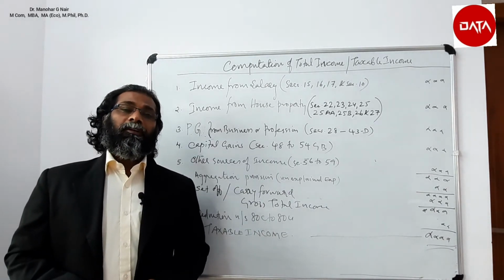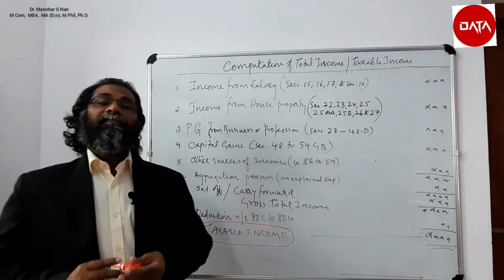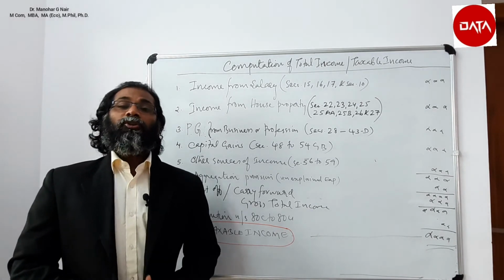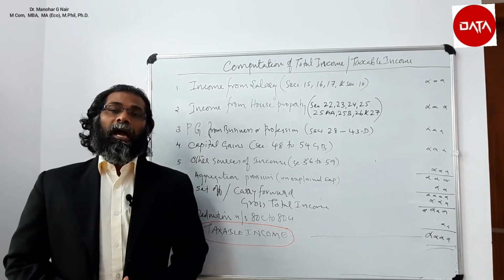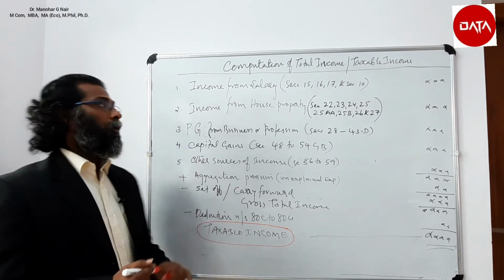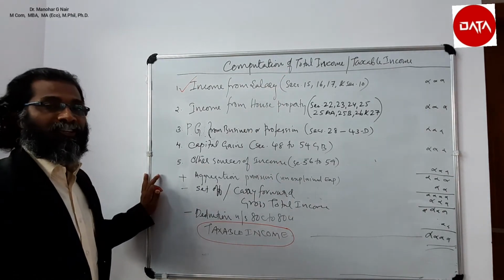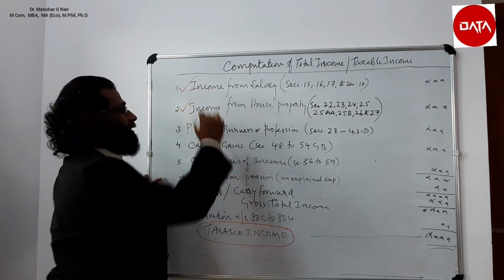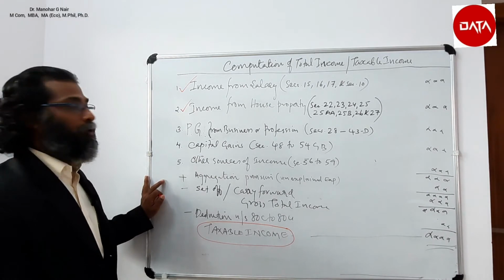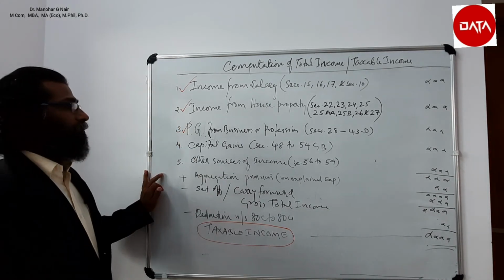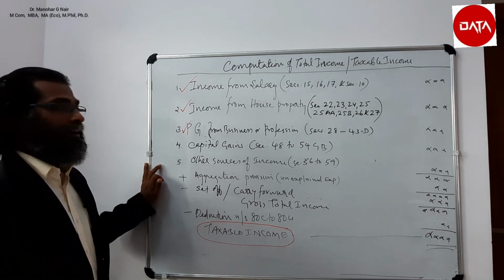So the concept of total income is very important. Based on this value, tax liability is computed. So to arrive at the total income, first of all we have to compute the various heads of income according to the provisions of this Act. For income from salary, we have to adopt sections 15, 16, 17 and section 10. Similarly, income from house property has to be calculated by using the various sections for that particular income computation, and income from business or profession has to be calculated based on the various sections of section 28 to 43D.